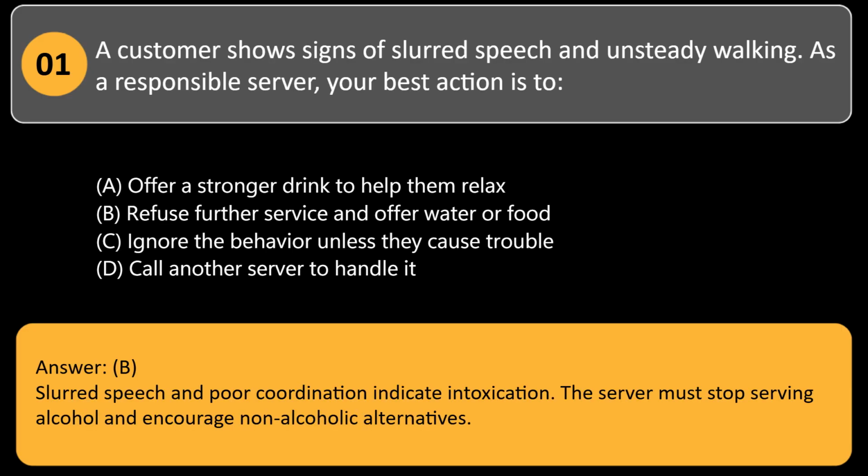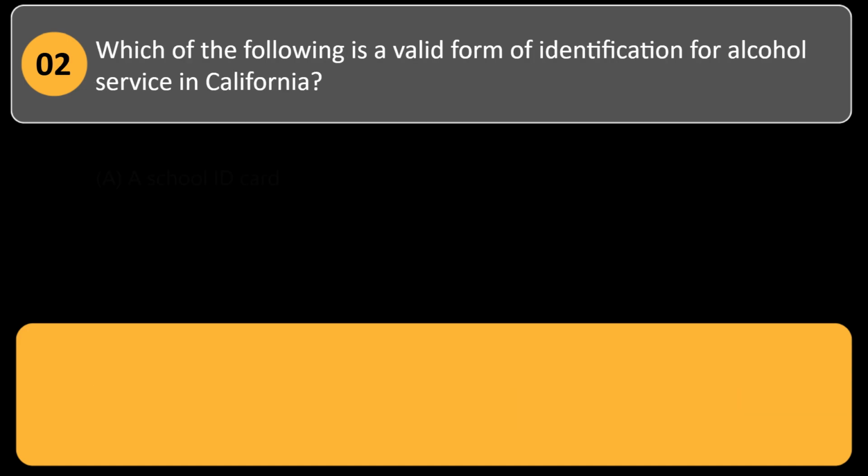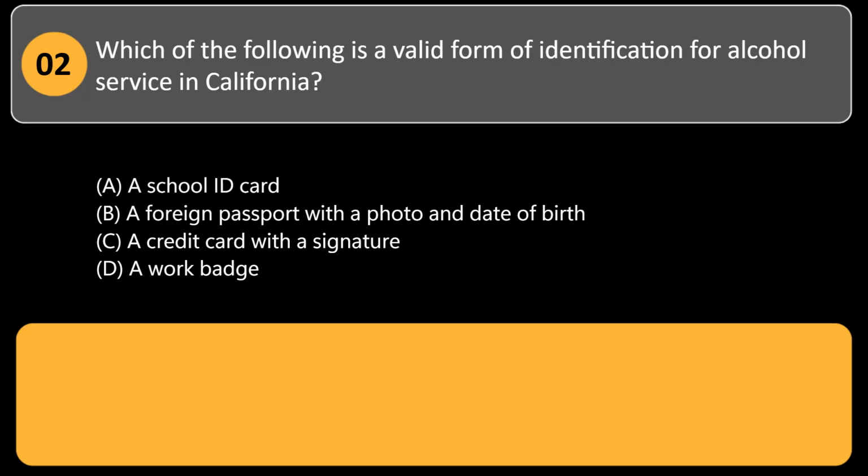Answer: B. Slurred speech and poor coordination indicate intoxication. The server must stop serving alcohol and encourage non-alcoholic alternatives. Which of the following is a valid form of identification for alcohol service in California?